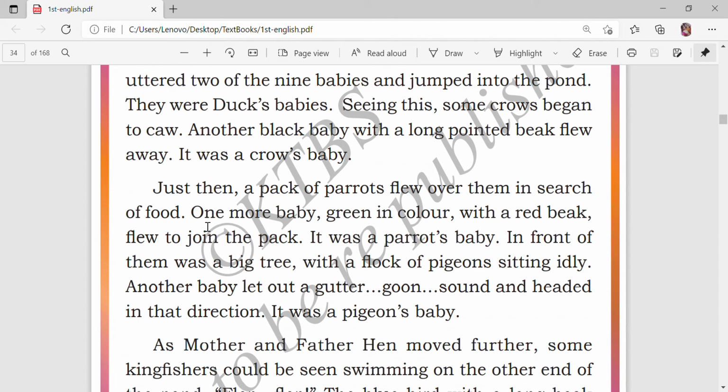The pigeon's baby sound: gutter, gutter, goon, like the sound, and headed in that direction. So it was a pigeon's baby. The flock of pigeons, the group of pigeons, is called a flock.